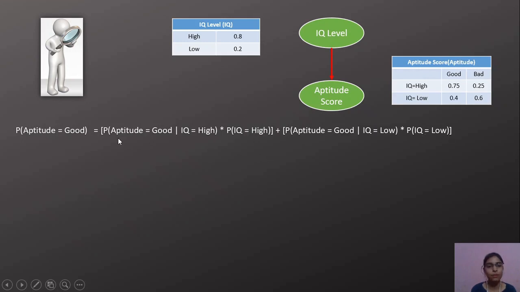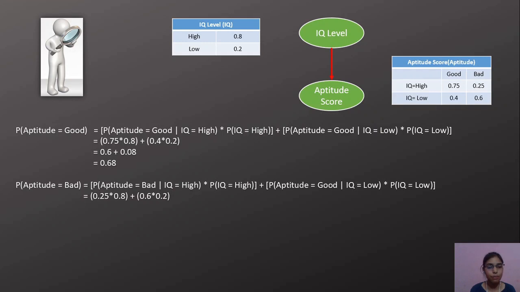This is the same formula we used earlier. The only difference is that it is dependent on a single variable. When we solve this, we get 0.68 for probability of aptitude equals good. Similarly, for probability of aptitude equals bad we get 0.32. So here we can say that the probability of getting a good aptitude score is higher than getting a bad score.